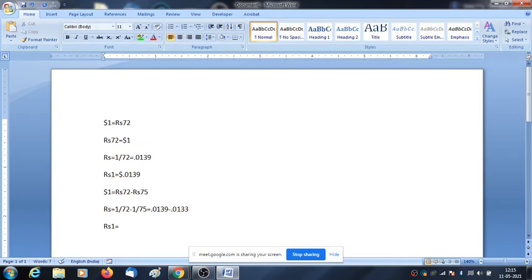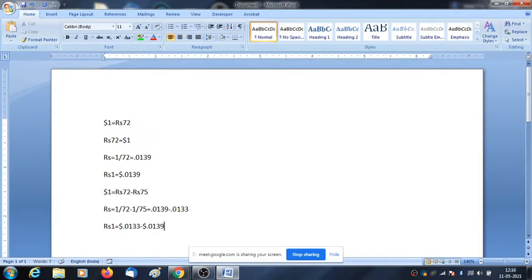That is, the ask rate becomes the bid rate and the bid rate becomes the ask rate. So rupee 1 equals $0.0133 to $0.0139.